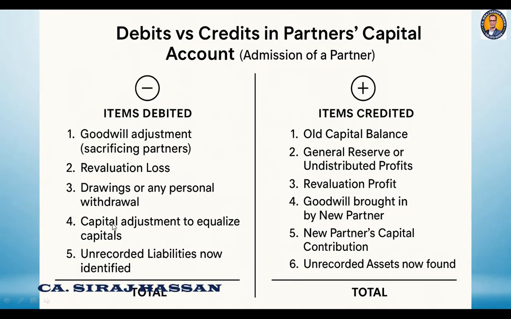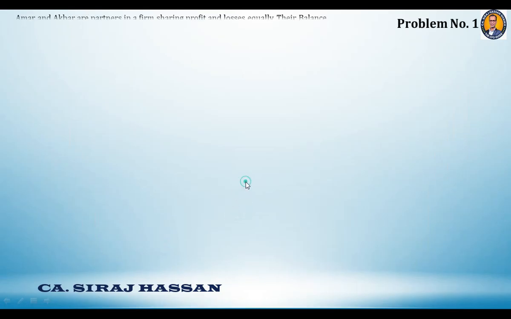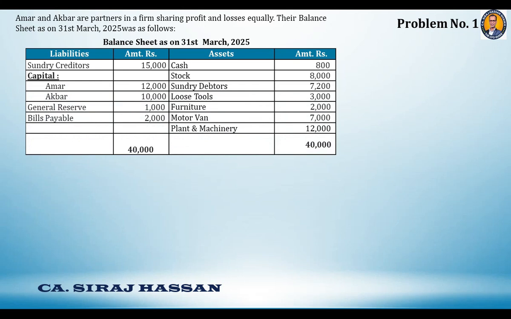Now I am coming to the problem. Amar Akbar were the partners in a firm sharing profit and losses equally. Their balance sheet as on 31st March 25 is as follows. See, in this balance sheet, cash, stock, debtors, furniture, all these except cash will go to the new balance sheet, and cash will go to the ledger account, separate ledger account, and sundry creditors will go to balance sheet.